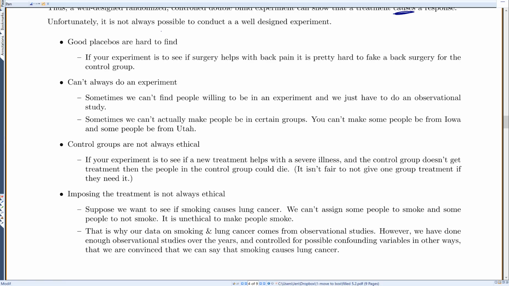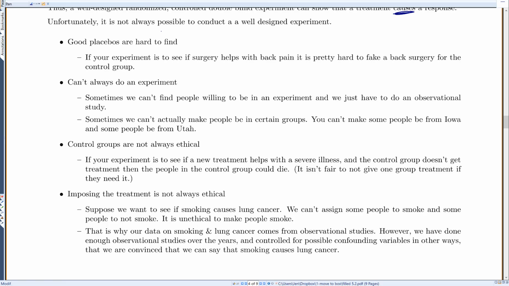You can't always do an experiment. Sometimes we can't find people willing to be in the experiment. Or sometimes we can't actually make people be in certain groups, like you can't make some people be from Iowa and some people be from Utah. All you can do is just observe the people that are already from Iowa and from Utah if you want to compare something between those two groups. Sometimes a control group isn't ethical. Like if our experiment is to see if a new treatment helps with a severe illness and the control group doesn't get treatment, then the people in the control group could die. So it's not fair to withhold treatment from a group if they need it.